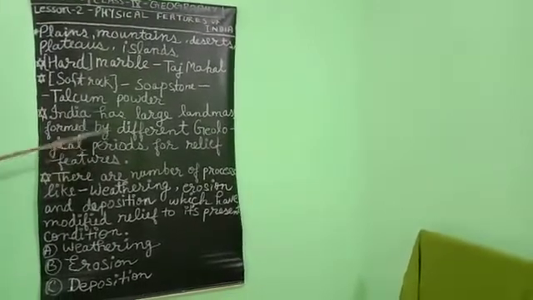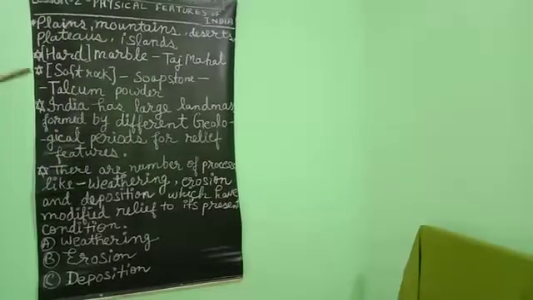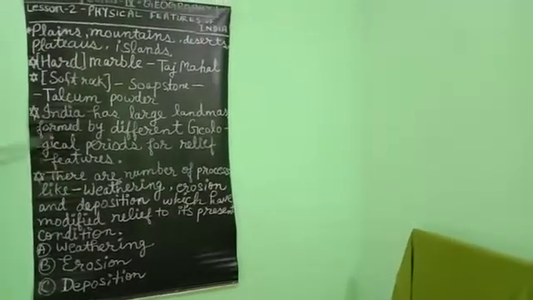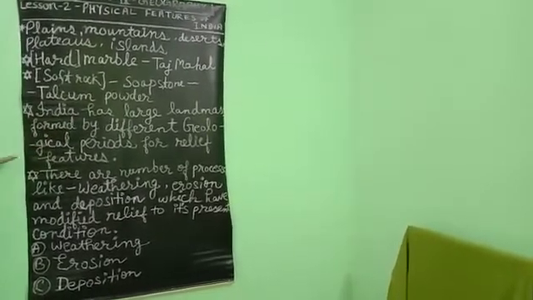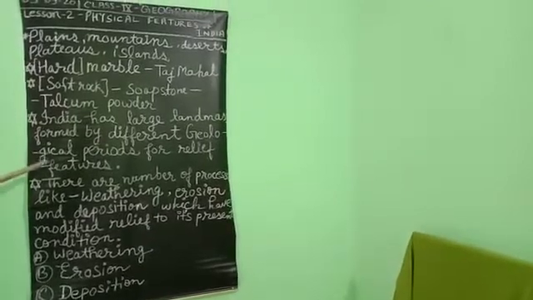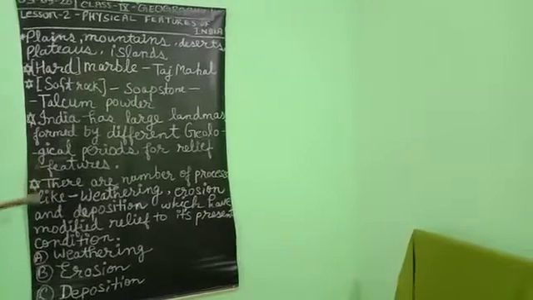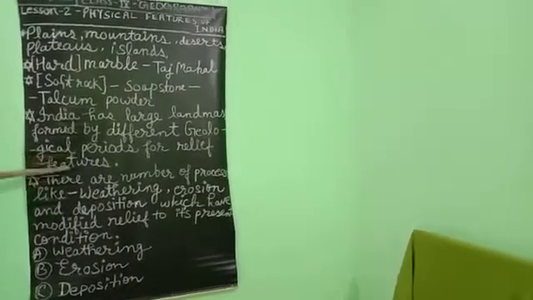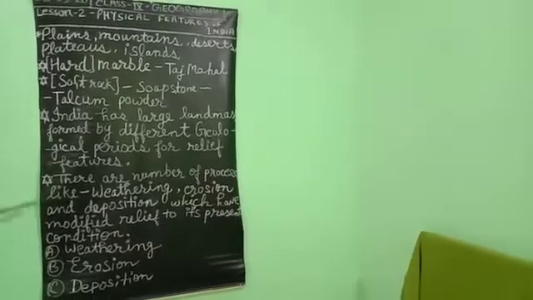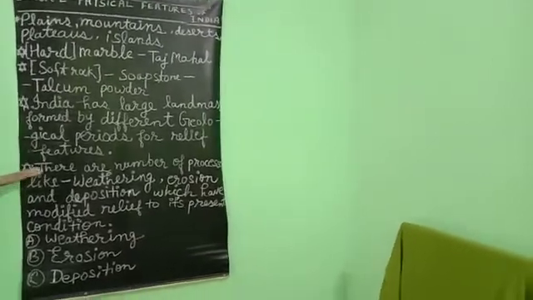And geological period means so many types of ages, like Tertiary, Carboniferous period, and Neogene period. Different types of geological periods are in our geographical history. So that's why different relief features were formed due to different reasons. We will study what the reasons are for the formation of these relief features. Okay, so next we will study about it.